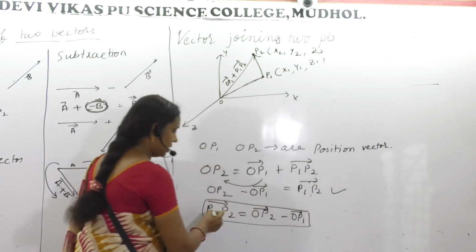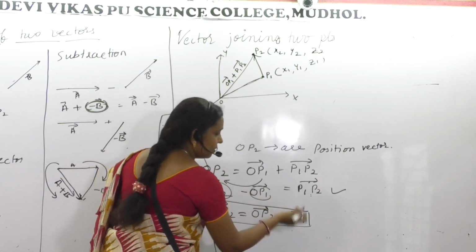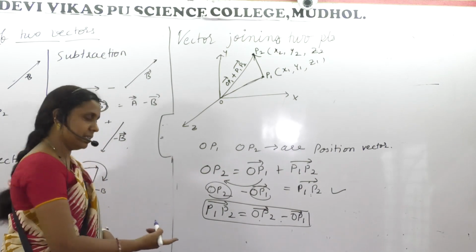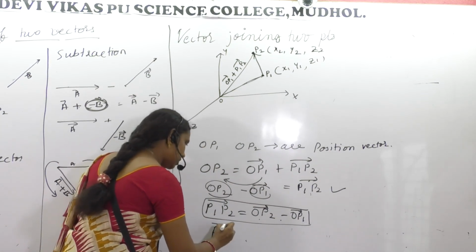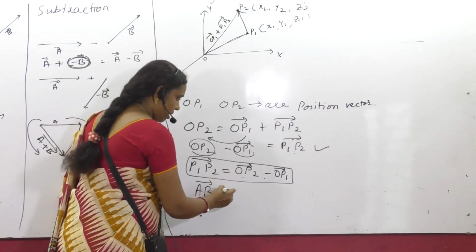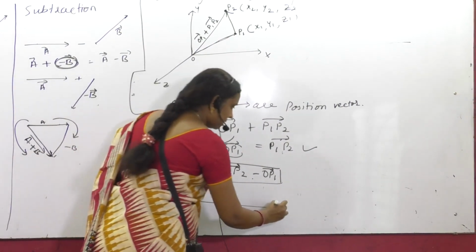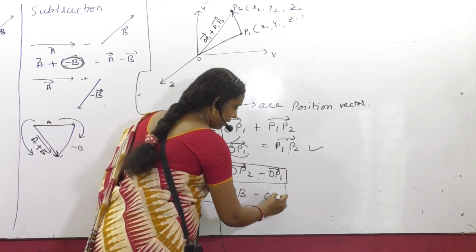Like this, if points A and B are joined, then how are you going to interpret this? Tell me. OB minus OA.